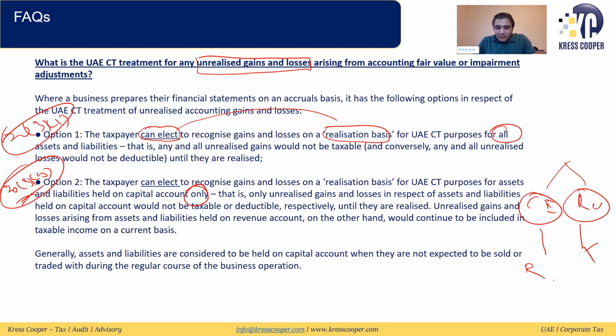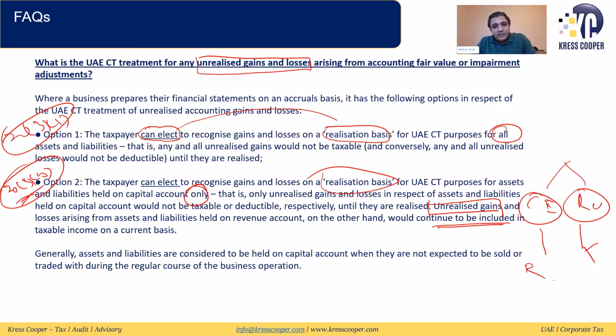That is only unrealized gain and loss in respect of assets and liabilities held on the capital account, which would not be taxable or deductible, respectively, until they are realized. Unrealized gains and losses arising from assets and liabilities held on the revenue account would continue to be included in the taxable income on a current basis. So unrealized gain and loss on the revenue account will be treated on an unrealized basis, and unrealized gain from the assets and liabilities which they have opted, related to the capital account, will be subject to tax on a realization basis.